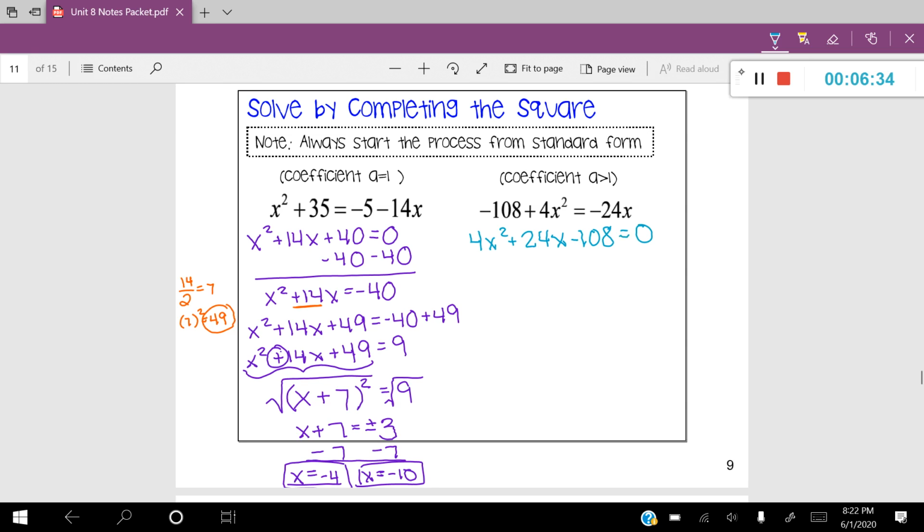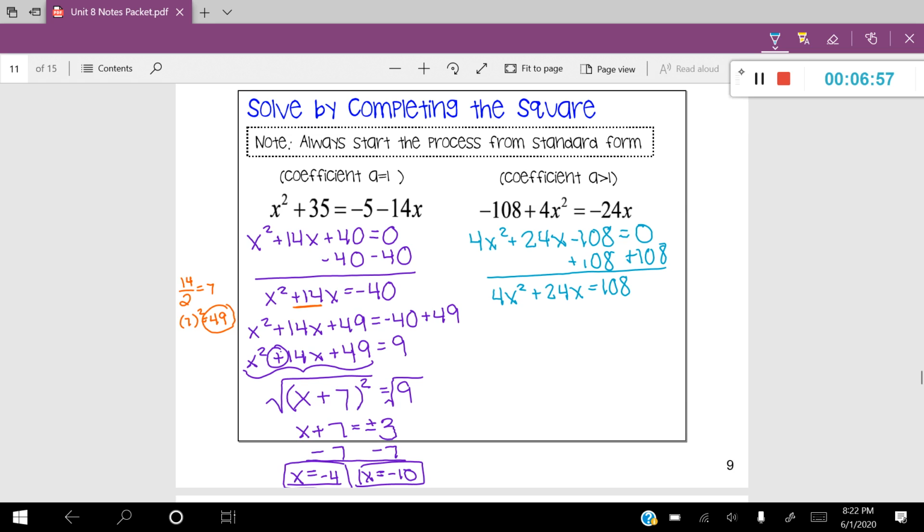Okay, now that I'm in standard form, what I'm going to do is I'm going to move my c over to the right-hand side. So I'm going to go ahead and add 108 to both sides. That's going to leave me with 4x squared plus 24x is equal to 108.